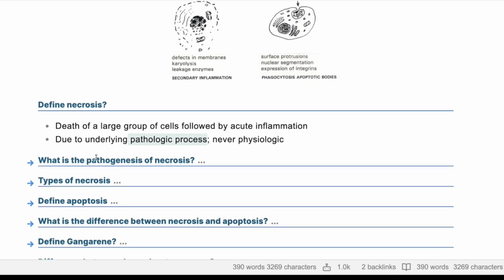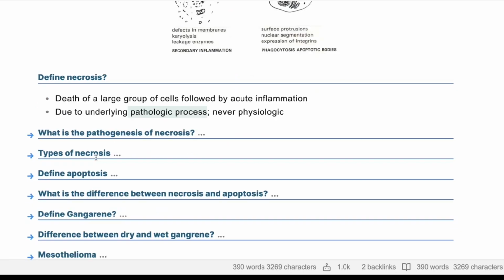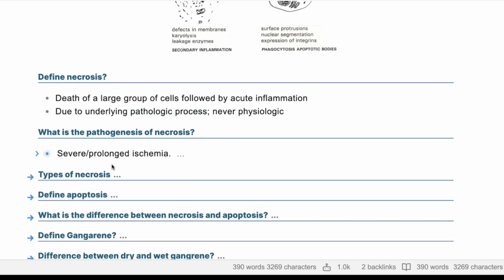All right. So what is the pathogenesis of necrosis? There will be severe or prolonged ischemia, which will cause swelling of the tissue, and there will be swelling of mitochondria, and in mitochondria there will be influx of calcium, which will cause release of lysosomes and rupture of lysosomes and plasma membrane, and there will be cytochrome C released from mitochondria, which will cause death of the cell.